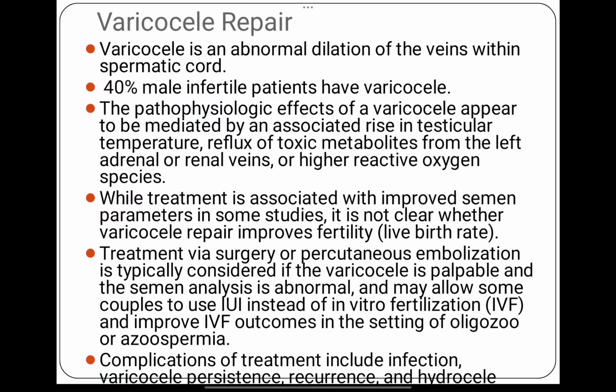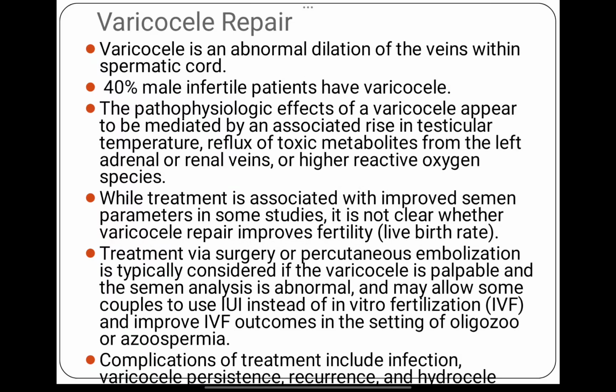So in varicocele, what happens? There is abnormal dilatation of the veins within the spermatic cord. So 40% of male infertile couples have varicocele. The pathophysiological effects of varicocele appear to be mediated by an associated rise in the testicular temperature, and this results in reflux of toxic metabolites from the left adrenal and renal vein, or higher reactive oxygen species.